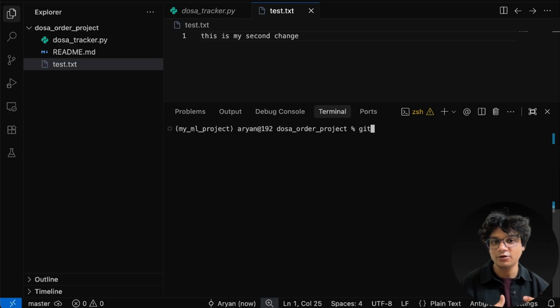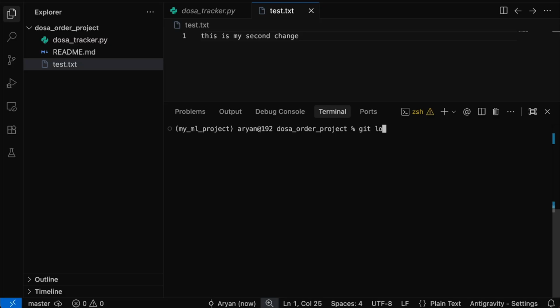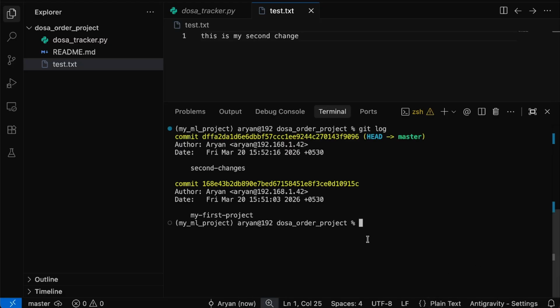Again, let me clear these things up. Now if I want to check all the previous commits that I have done, which command will I use? I will use the git log command. You will see this is my first change, done on this date and time, and this is the second change, done on this date and time.